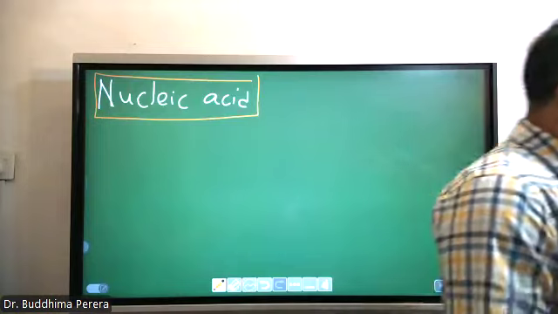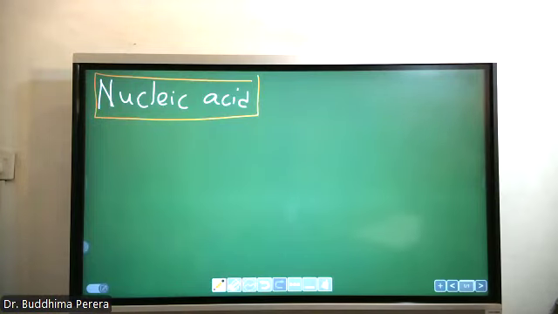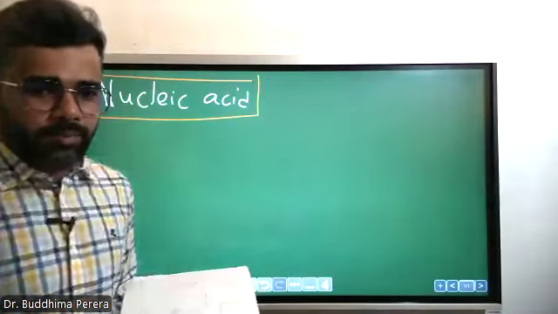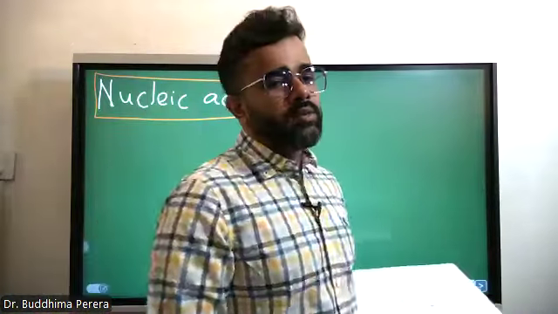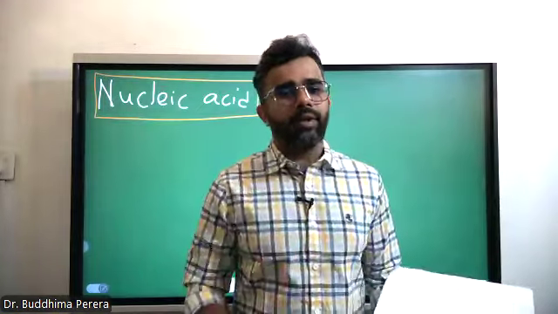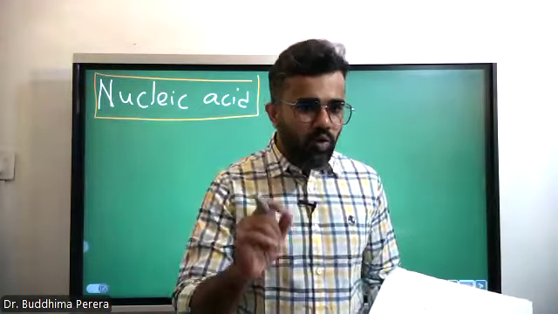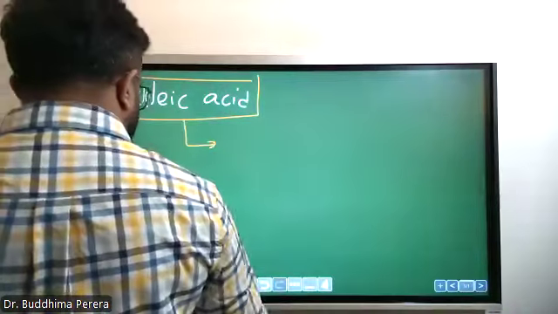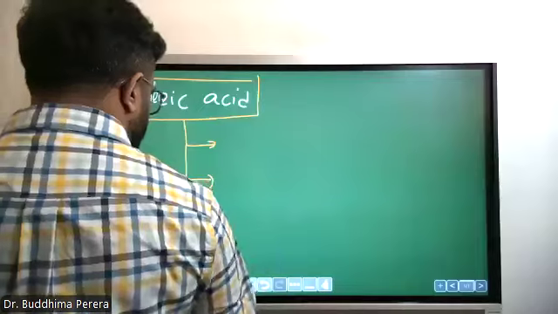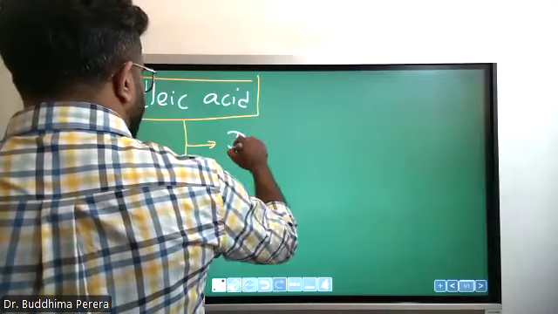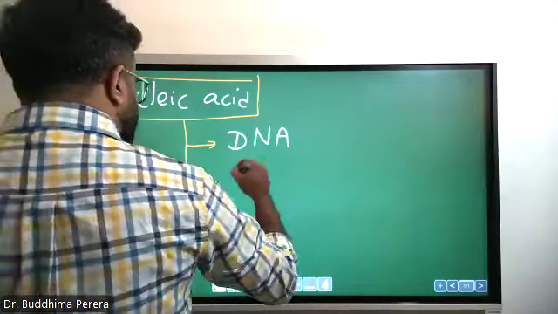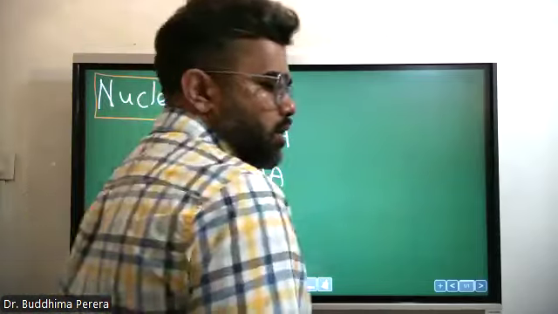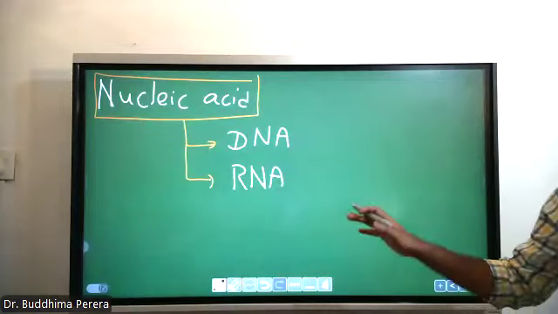Nucleic acid: there are 2 main types, DNA and RNA. Among them, most organisms use DNA as the genetic material. But there are a few organisms which use RNA as the genetic material. You have to know who uses RNA as genetic material.